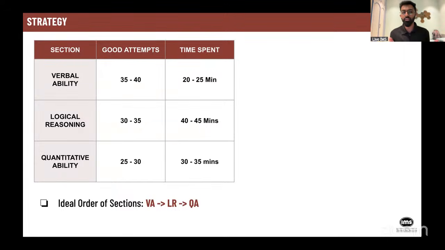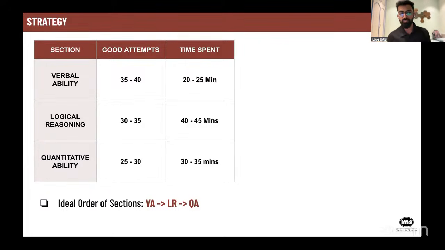Remember, there is no negative marking, so put full flukes and move forward. For verbal ability, all in all, because there are only 12 questions in reading comprehension and the remaining 28 questions come in the form of grammar, which can be answered even in 10 or 15 seconds, the total time which you should spend is between 20 to 25 minutes.